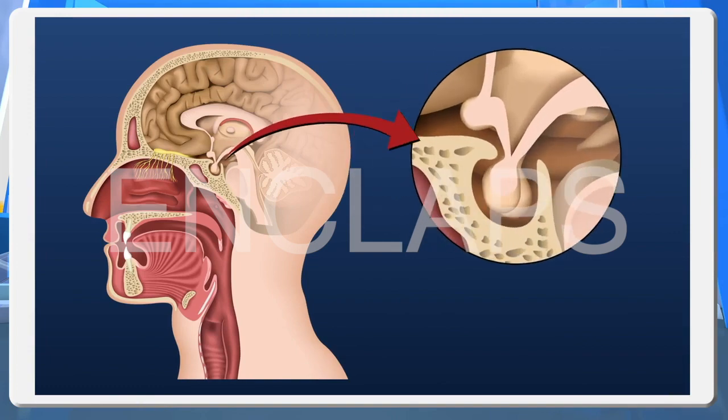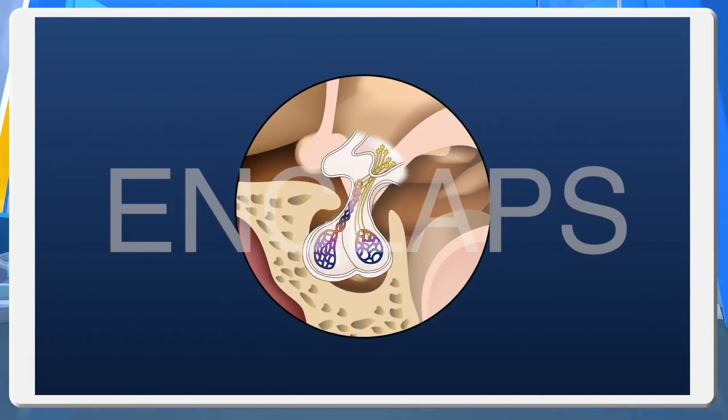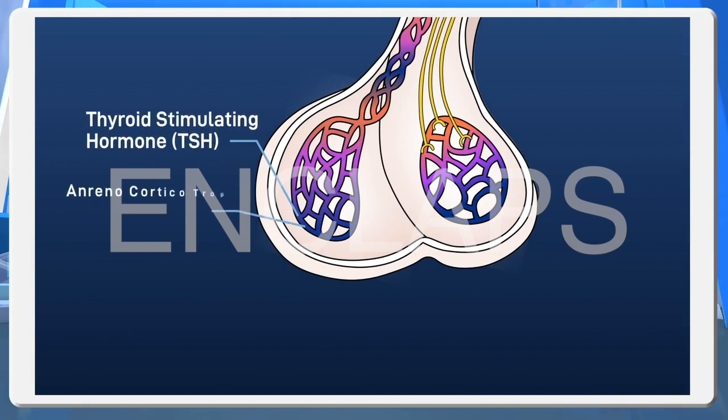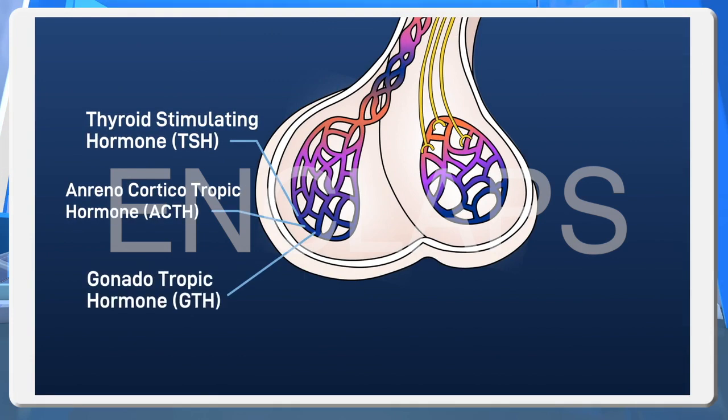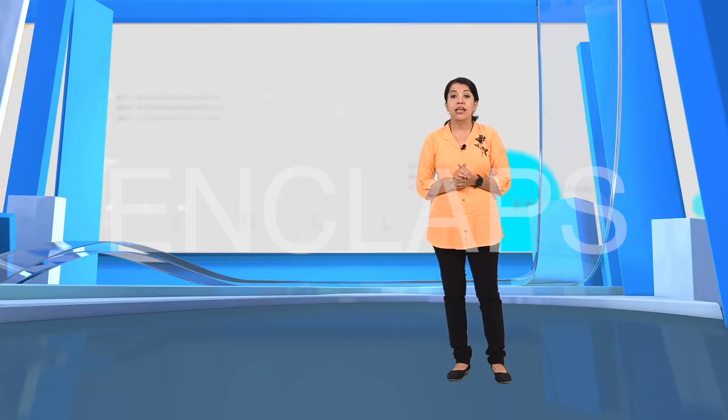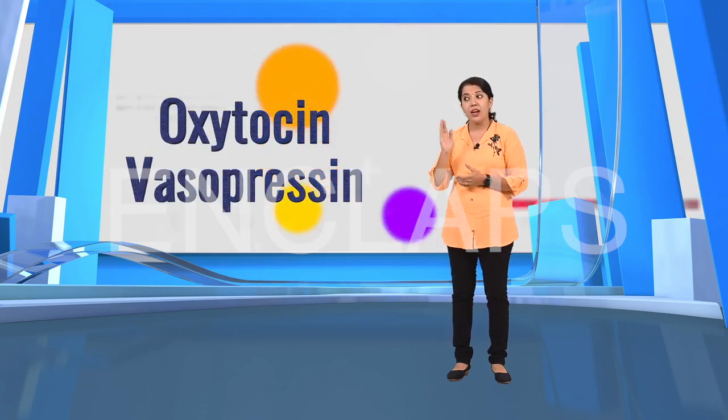This gland is situated below the hypothalamus and has two parts, the anterior lobe and the posterior lobe. The anterior lobe of the pituitary gland produces somatotropin, GnRH, TSH, ACTH, etc. Today, we will discuss the hormones in the posterior lobe of the pituitary gland. They are oxytocin and vasopressin.